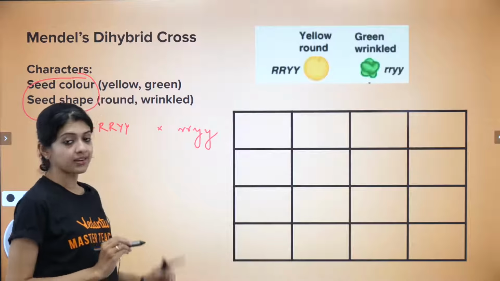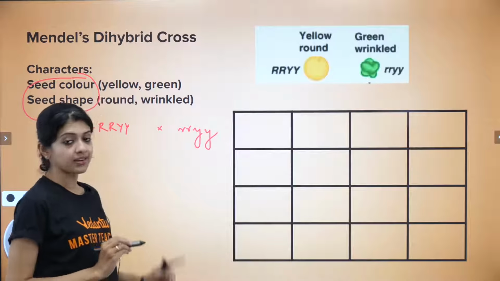Now let us fill up this Punnett square with all of these combinations. It is a combination of these two. So this, the next one will be a combination of these two. The third one would be capital R, capital Y. The fourth one would be capital R, capital Y, and a small y.